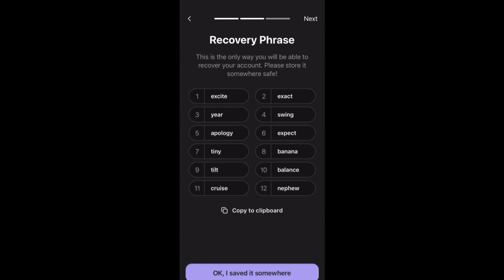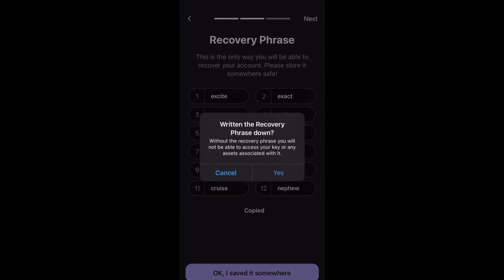Now, what you have to do is you need to write the recovery phrase on a piece of paper and make sure you back it up on paper. And once you're done writing it and backing it up, just like I mentioned, do not store your seed phrase digitally. And that's it. You are now ready.